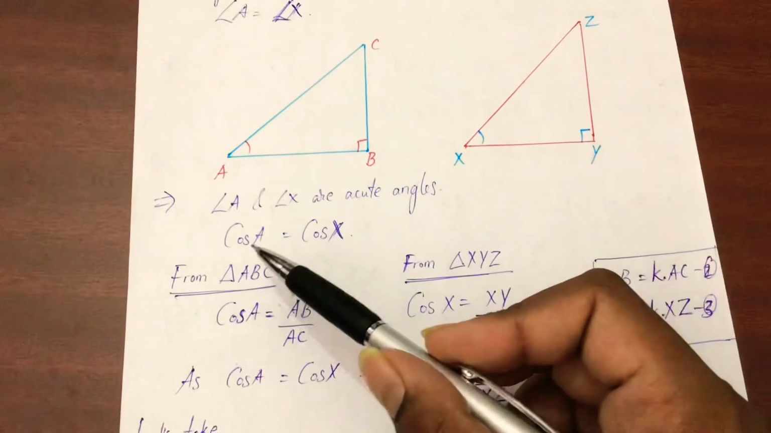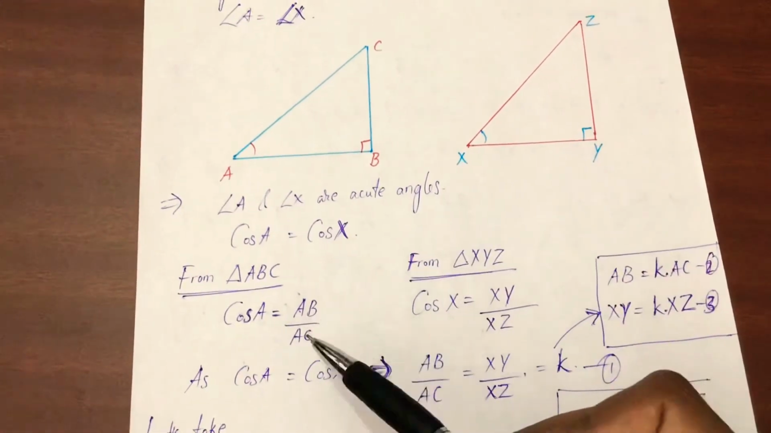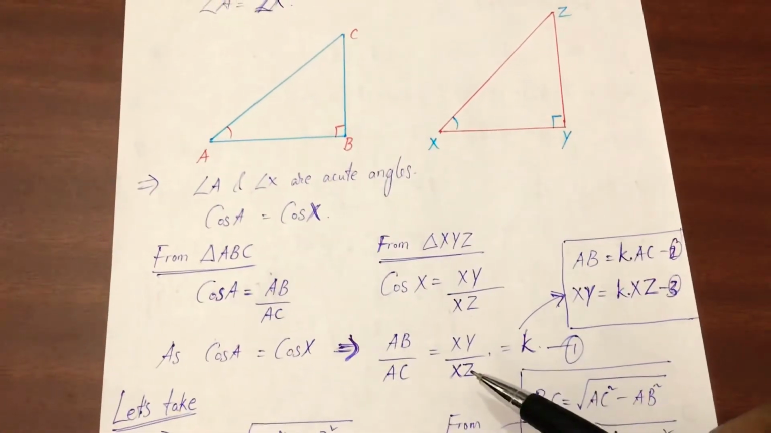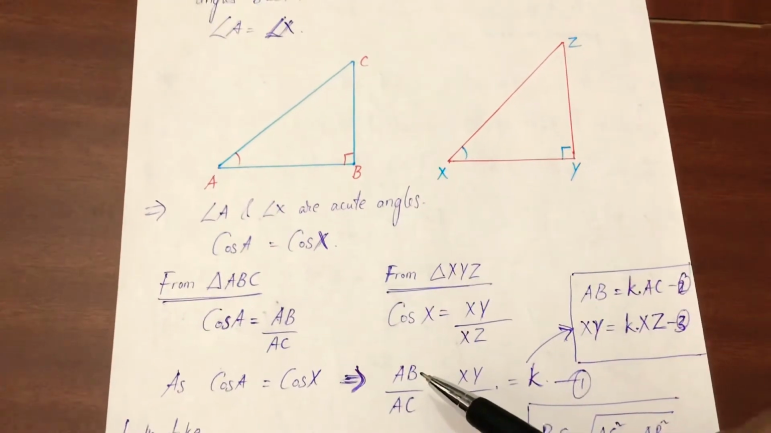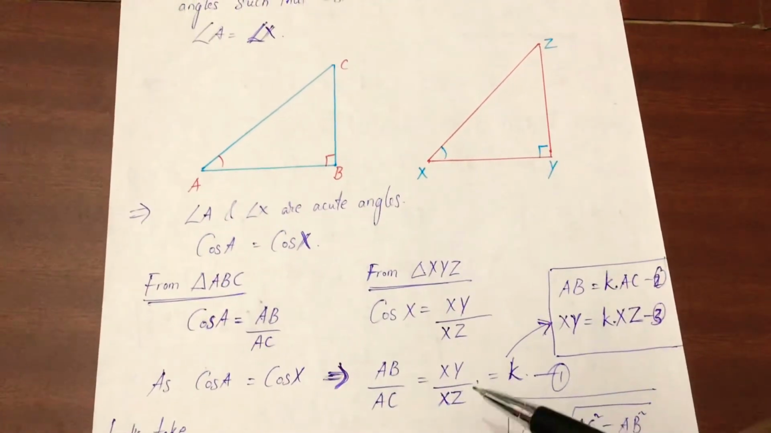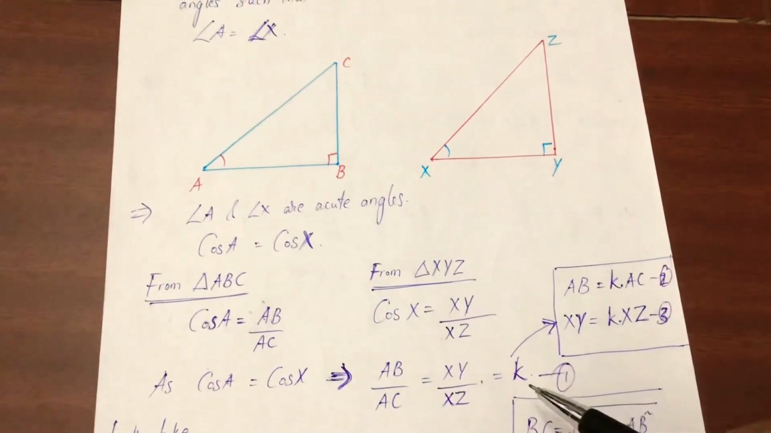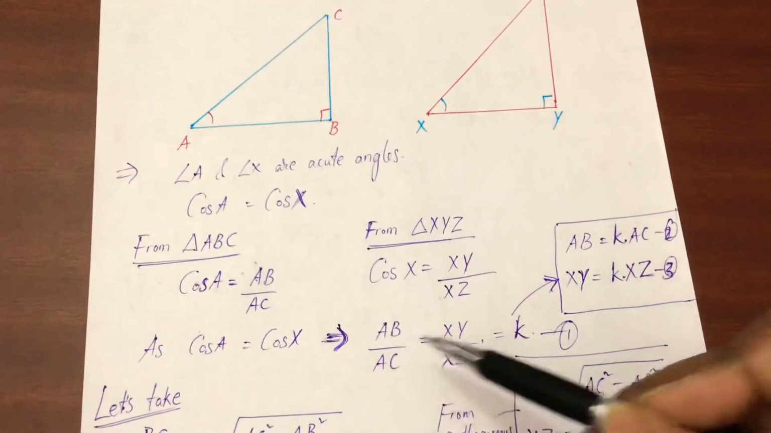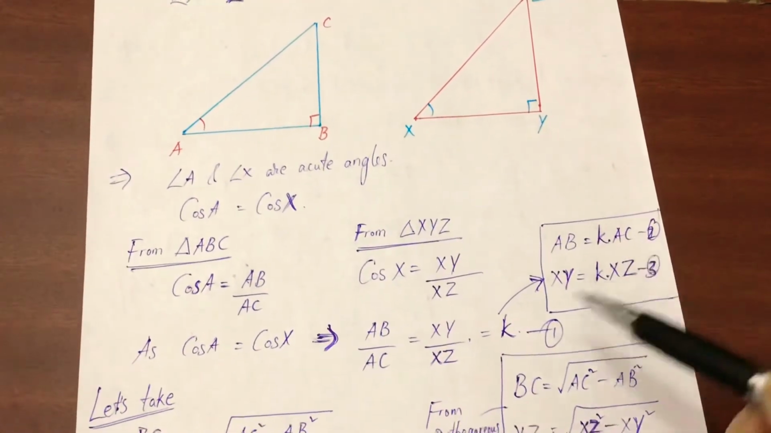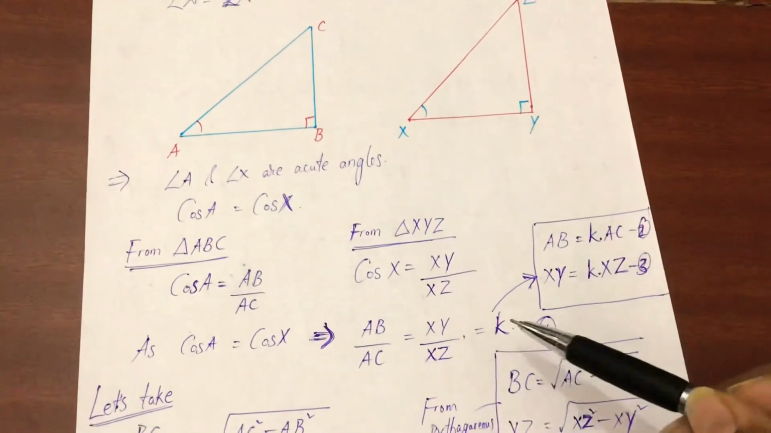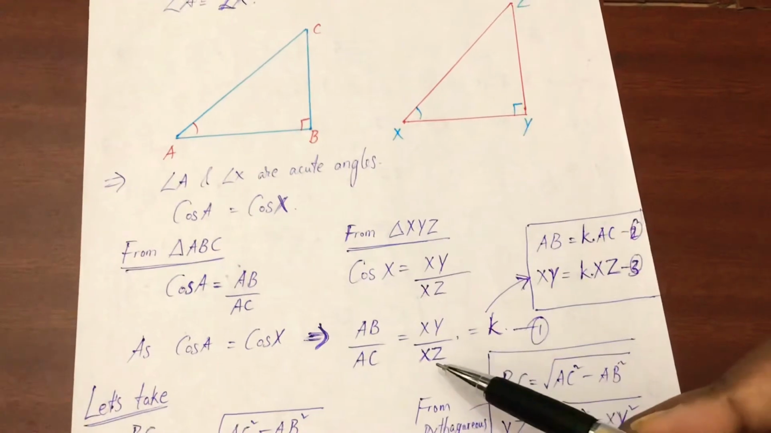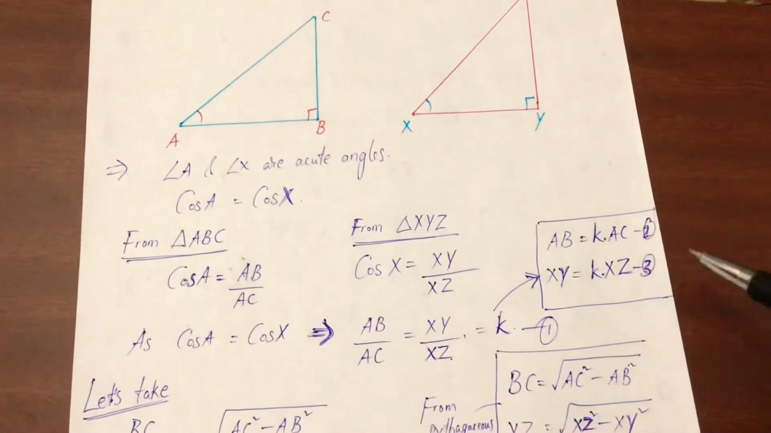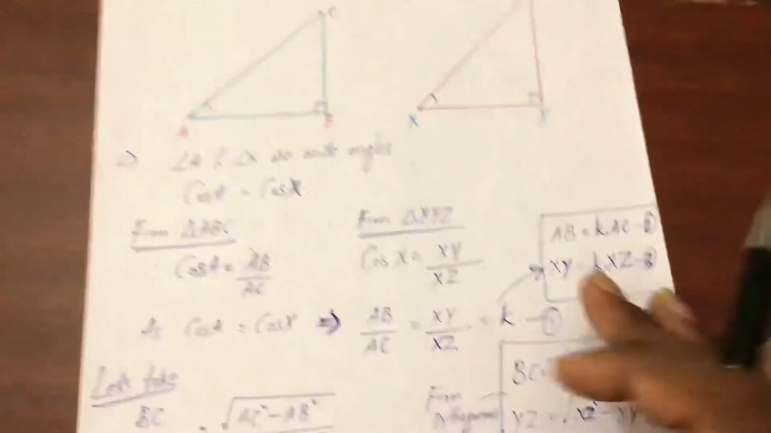Now from the given data, cos A is equal to cos X, so we equate these ratios: AB by AC is equal to XY by XZ. That means the ratios of adjacent by hypotenuse are equal. Let's say the ratio is K. From AB by AC is equal to K, we find AB is equal to K into AC, and from XY by XZ is equal to K, we write XY is equal to K XZ. This is equation 2, this is equation 3, and the equal ratios are equation 1.